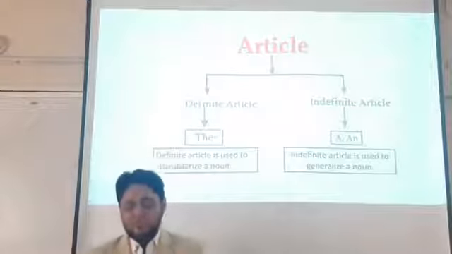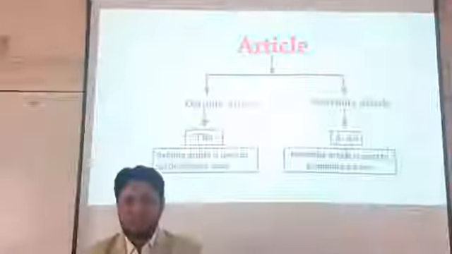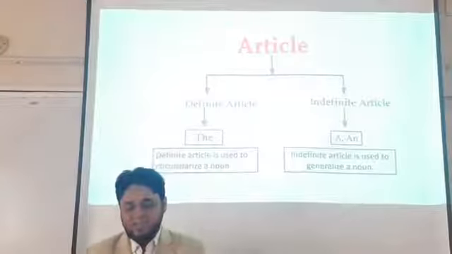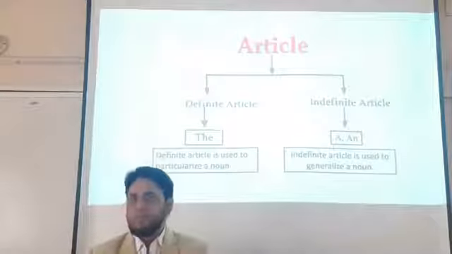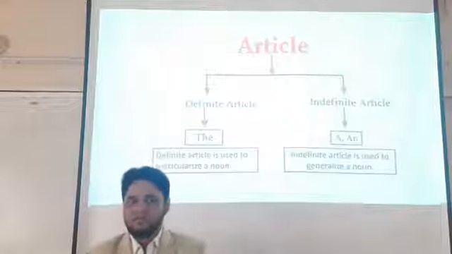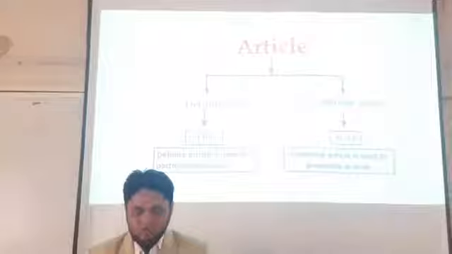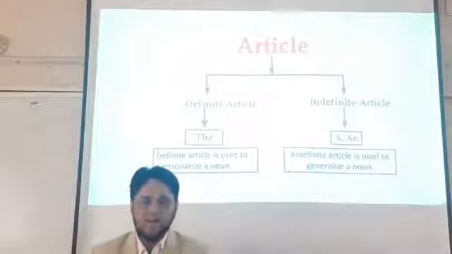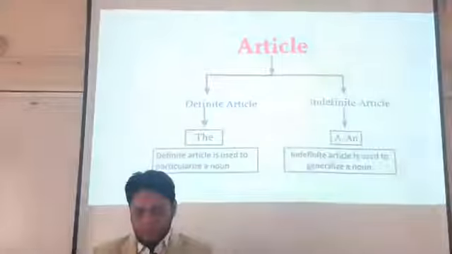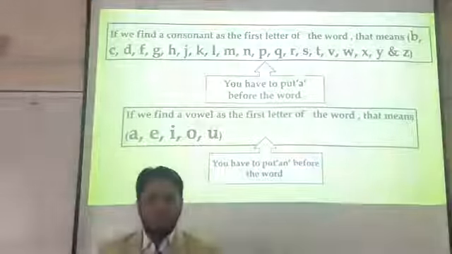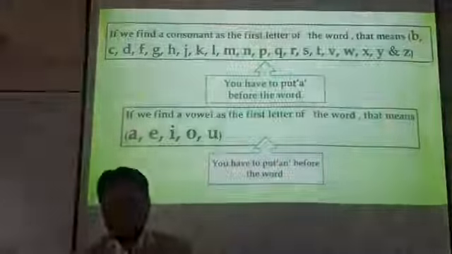Actually, it is used to generalize a noun, and it defines a singular countable noun. We can use a or an before a singular countable noun, and we can use the before a definite or particular noun.